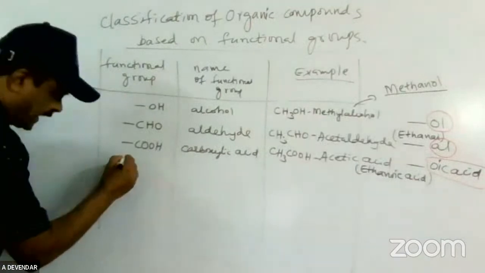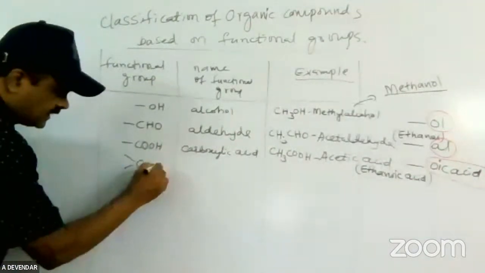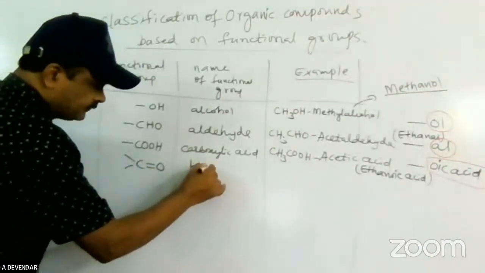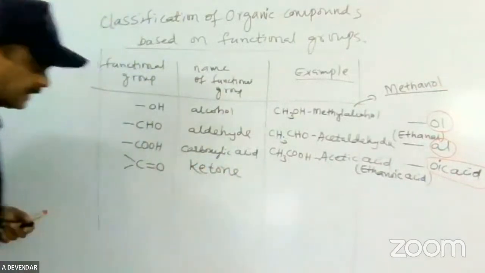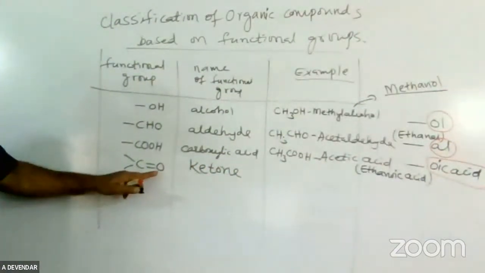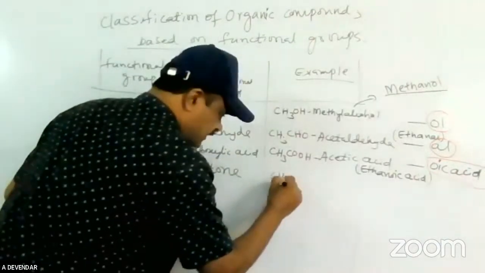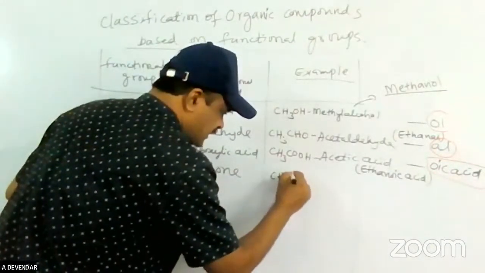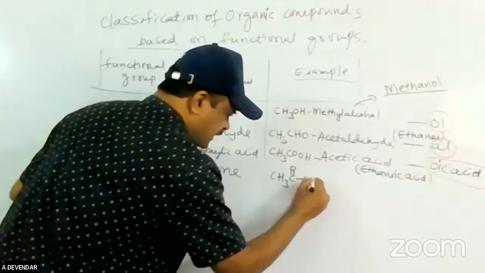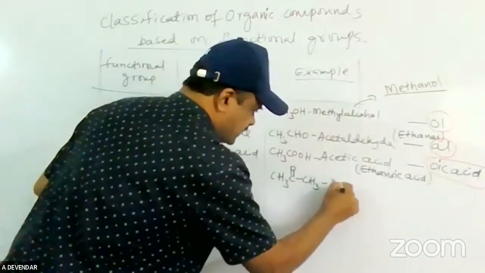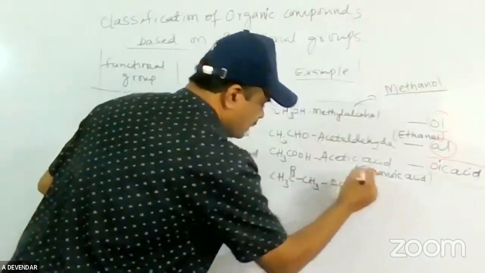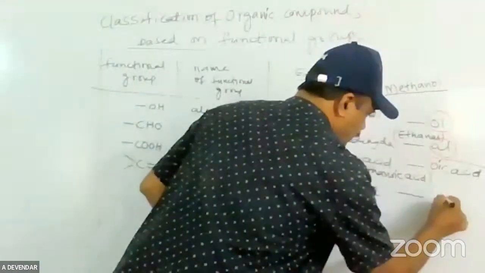Okay. So this is called a ketone: C double bond O. Writing the general formula, C double bond O with CH3, this is called acetone. This is called one.